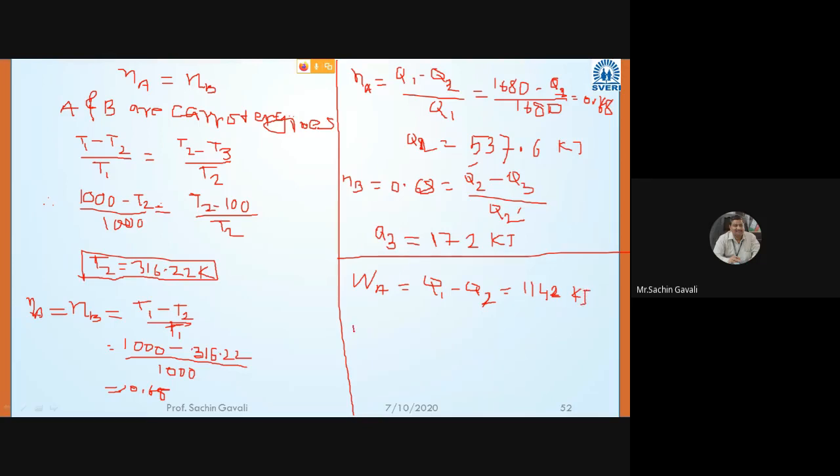And WB is equal to Q2 minus Q3. Q2 is, I think, 537 and Q3 is 172, and our answer here is 365 kilojoule.